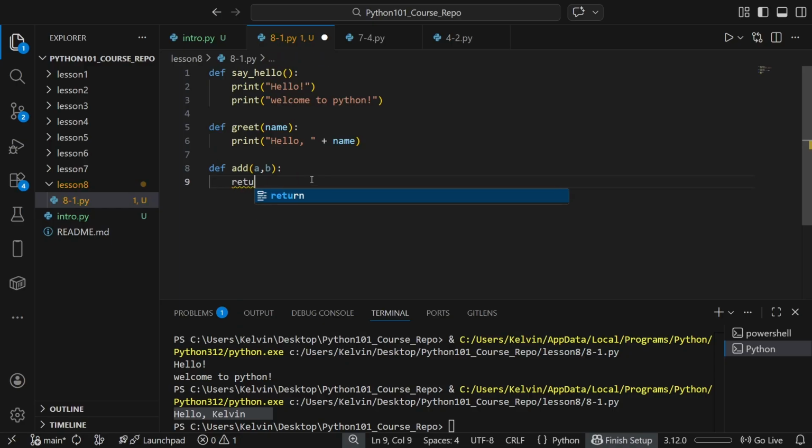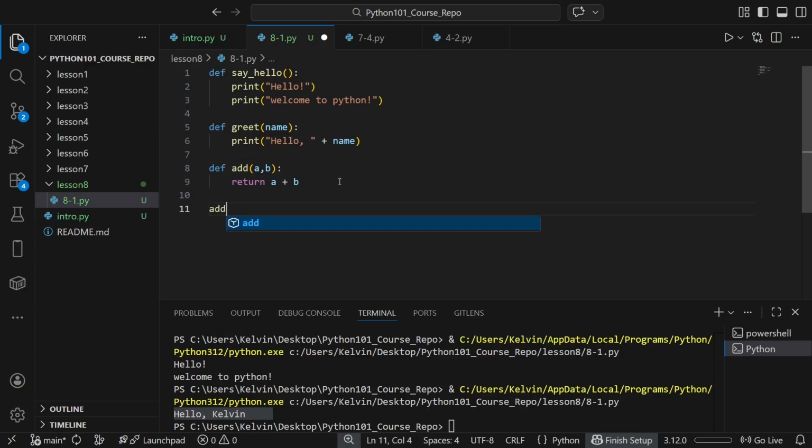And then we can simply have it return A plus B. We can call it like this. We'll pass in 5, and then we pass in a 9. We can separate the variables with a comma right here, and then this will return 14.